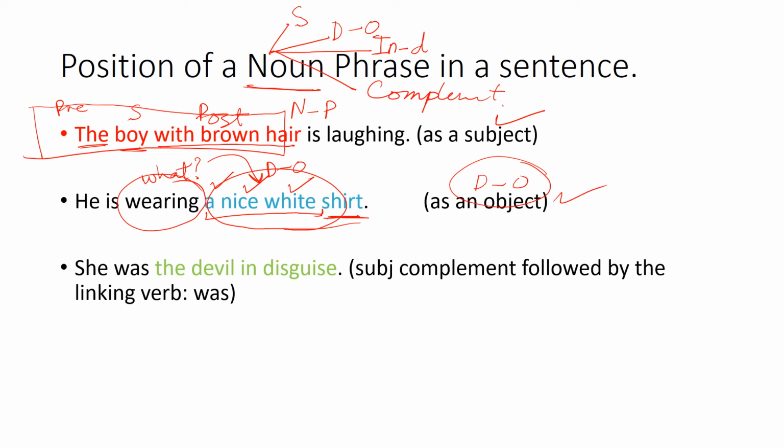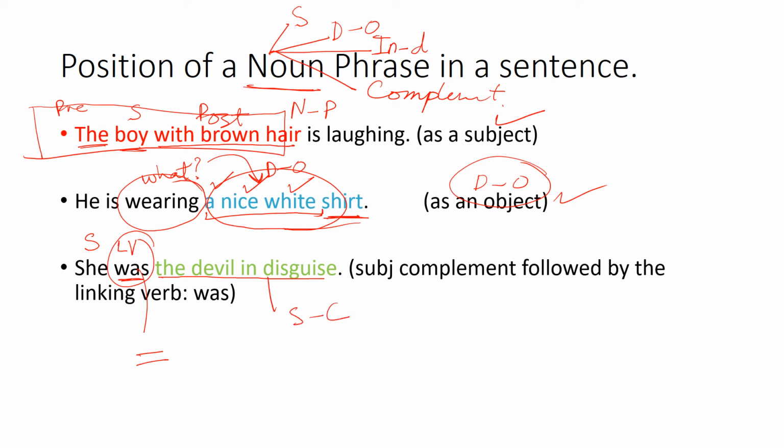Okay, "She was the devil in disguise." Now she is the doer of an action. "Was" is not a helping verb; it is a linking verb over here. And "the devil in disguise" is what? It is complementing; it is the complement of the subject. The best way to recognize a linking verb is that you can replace it in your mind with "is equal to." She is equal to devil in disguise. Yes. So "devil in disguise" is the subject complement.